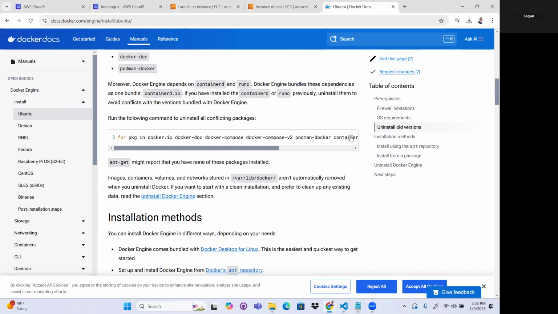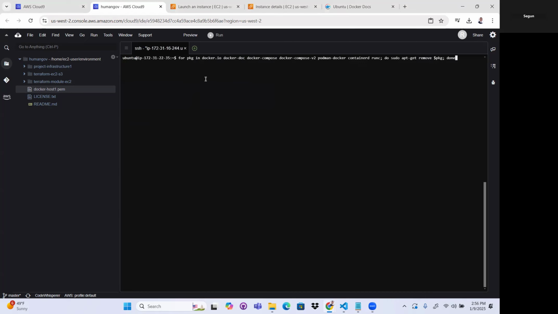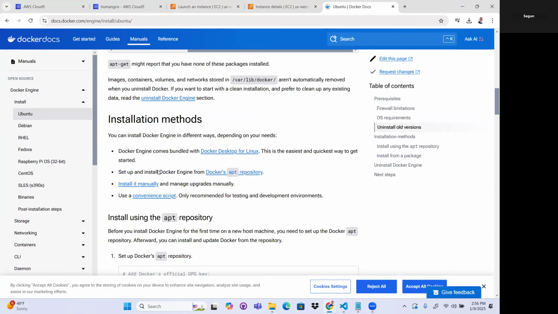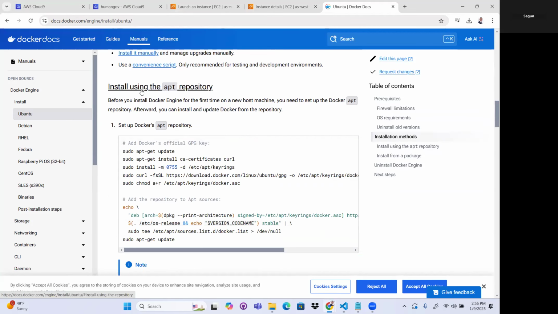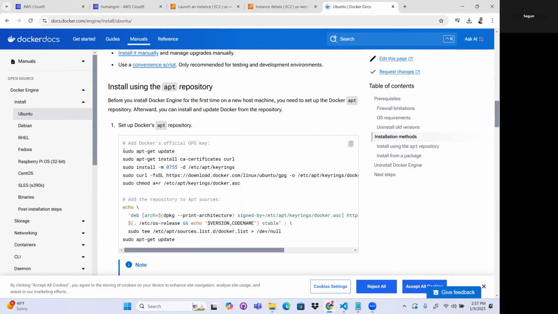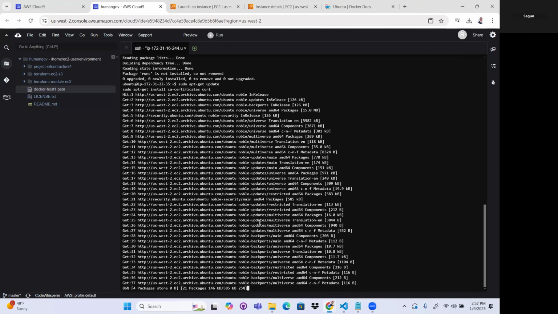So I'm going to copy this one first, paste. Okay. Then I'll just copy this installation, install using apt repository. Let me see if I can copy many at a time. Hope I won't have any problem. Paste. Okay.